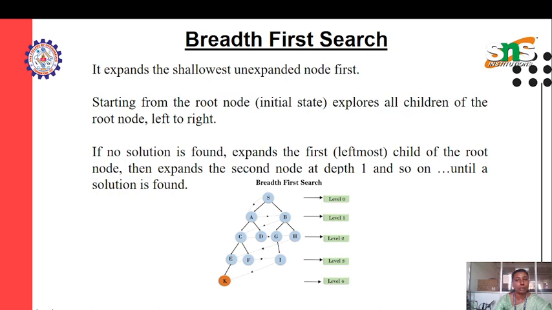The breadth first algorithm is an example of a general graph search algorithm. Breadth first search follows the FIFO data structure, and BFS will provide a solution if any solution exists. If there is more than one solution for a given problem, then BFS will provide the minimal solution which requires the least number of steps. These are the two advantages of BFS. The disadvantages are that it requires a lot of memory, since each level of the tree must be saved into memory to expand the next level, and it needs a lot of time if the solution is far away from the root node.